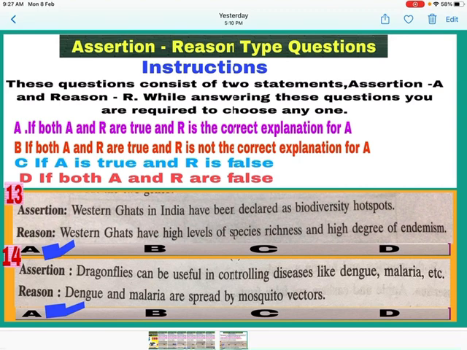This is also correct. Both dengue and malaria are spread by mosquito vectors, the larvae of which are eaten by nymphs of dragonflies, and thus they prevent the breeding of mosquito vectors and control diseases like dengue and malaria. So here both A and R are correct and R is the correct explanation of A. So mark A.